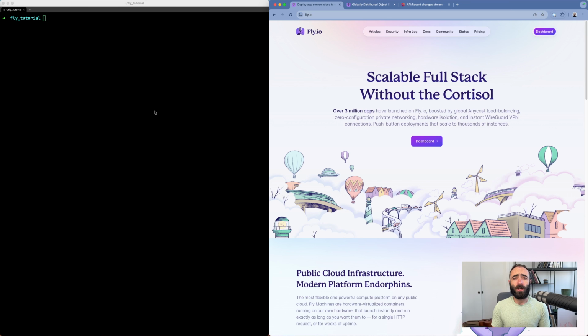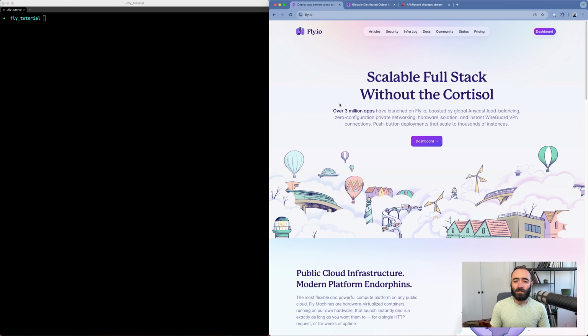I want to see how easy it would be to deploy Arroyo to one of my favorite infrastructure providers, Fly.io. If you're not familiar with Fly, it's basically the easiest way to deploy an application in a way that's distributed and globally replicated. It handles all of the complex operational details for you compared to something like AWS or Google Cloud. And I wanted to see just how easy it would be to deploy Arroyo to this infrastructure.